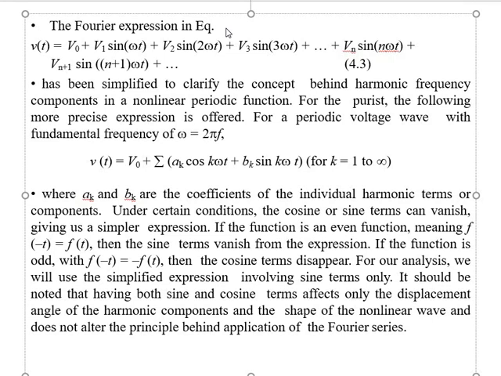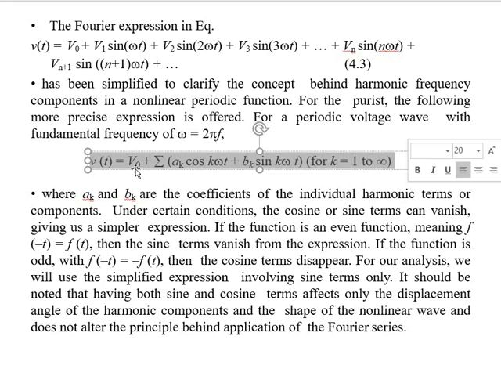For the purist, the following more precise expression is offered for a periodic voltage wave with fundamental frequency omega equal to 2 pi f: v of t equals v0 plus sigma of ak cos k omega t plus bk sin k omega t, where k is equal to 1 to infinity.